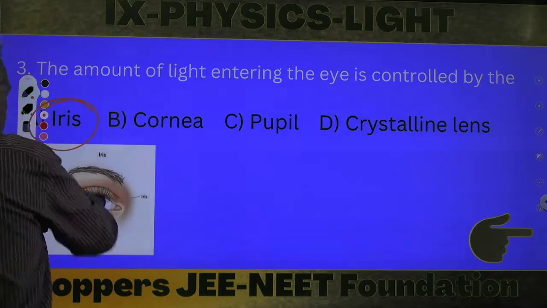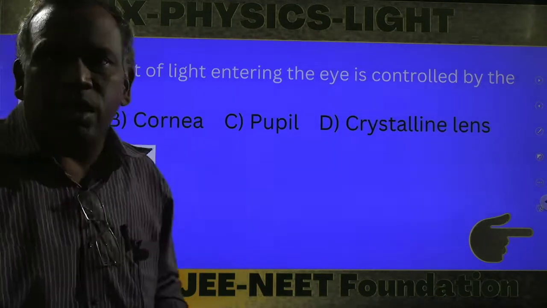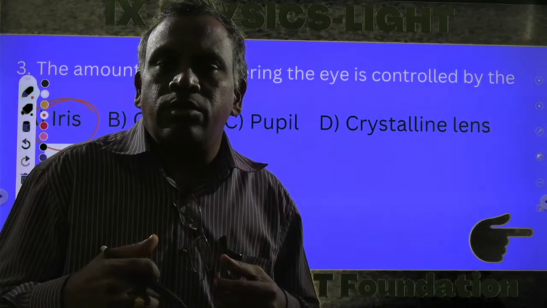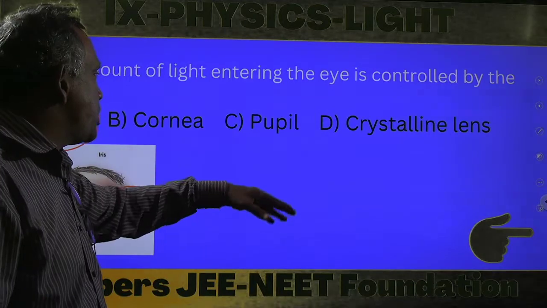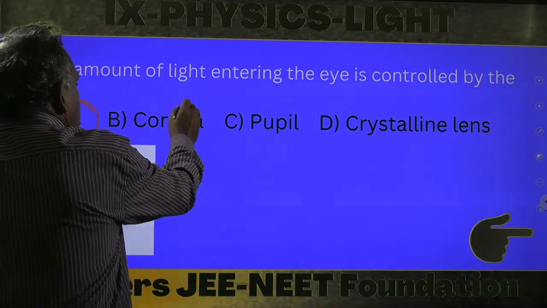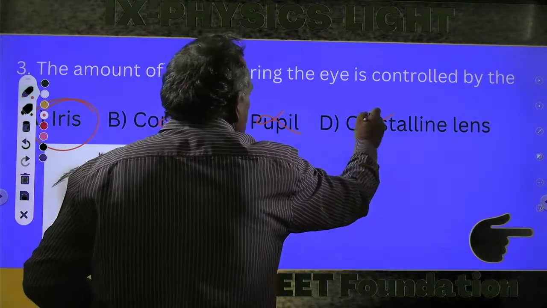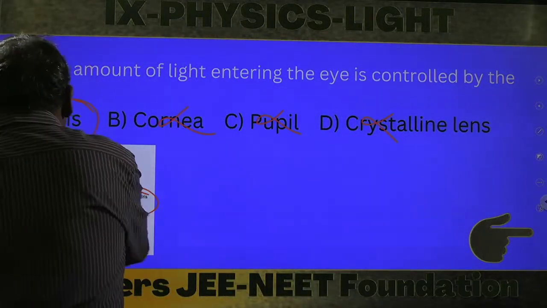The iris controls how much light can enter the eye. That is controlled only by the iris. The remaining options, cornea, pupil, and crystalline lens, are the wrong options. The correct answer is only iris. So, the next question.